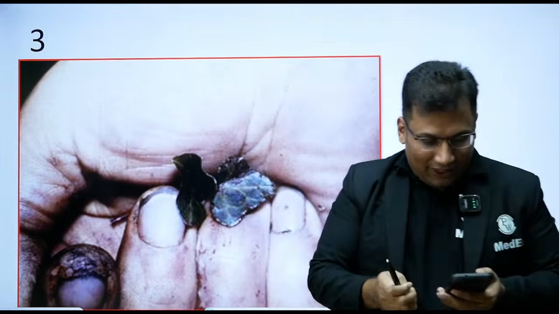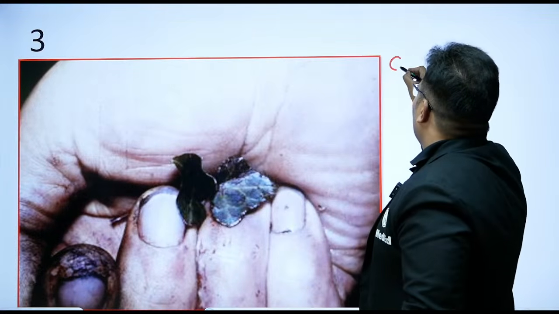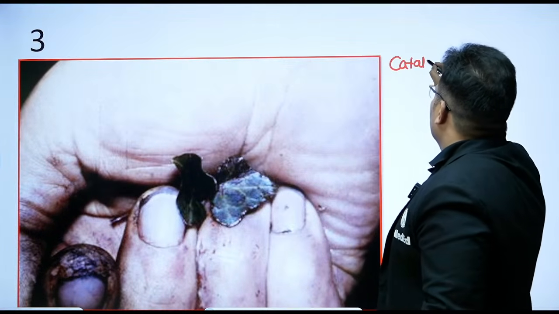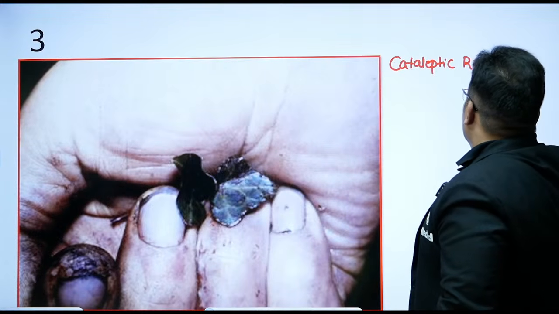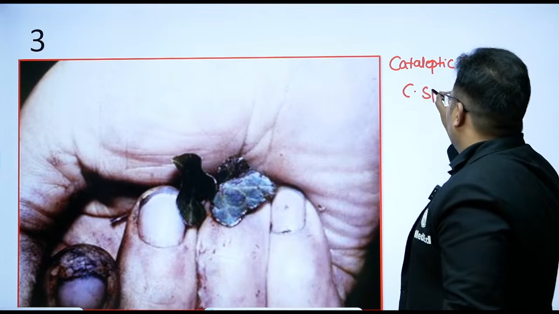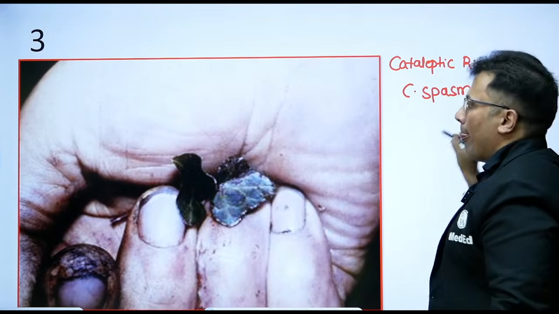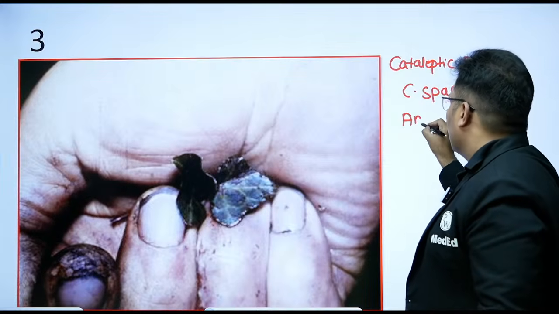So this is a very, very important finding. That is basically cataleptic rigidity, also known as cadaveric spasm, and it is a feature of antemortem drowning.